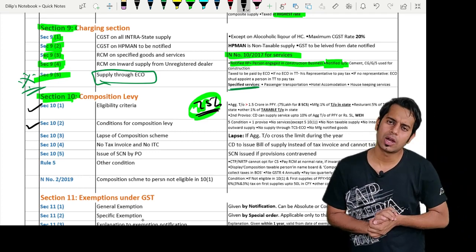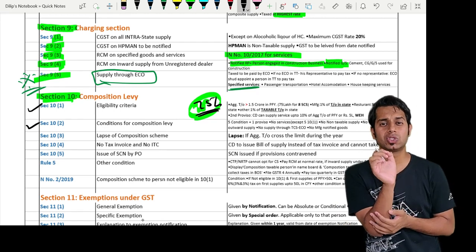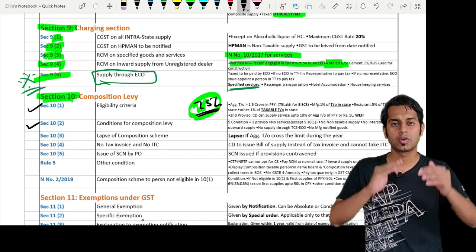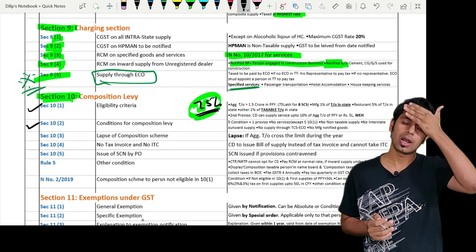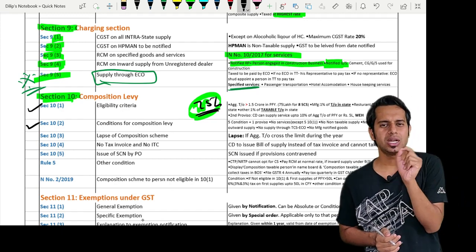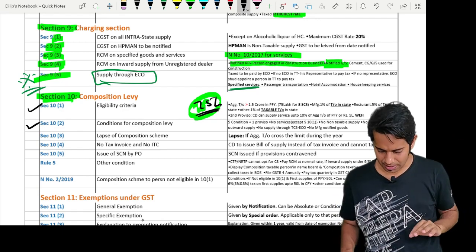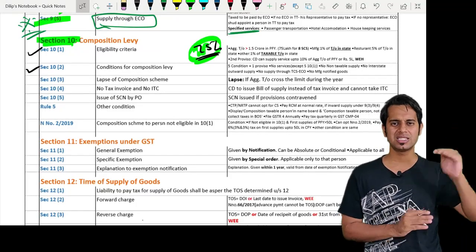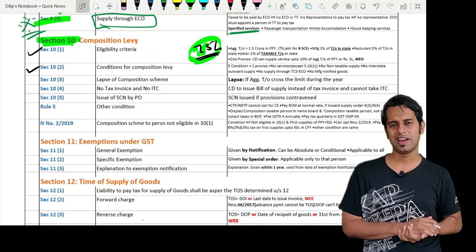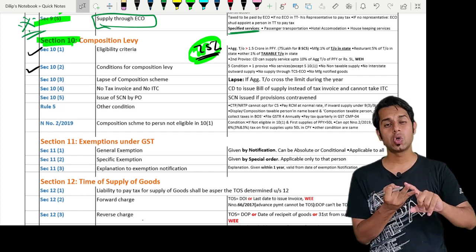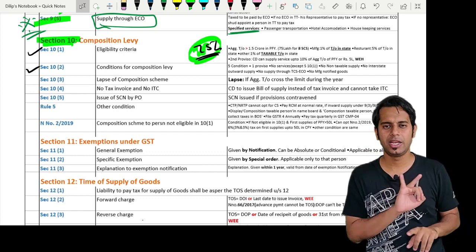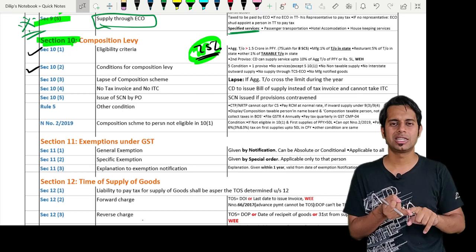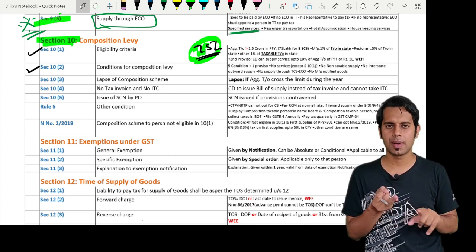Then there is section 10 subsection 2. Section 10 subsection 2 talks about conditions for a composition dealer. What are the conditions, sir? A composition dealer should not supply services except the services mentioned under section 10 subsection 1, that is restaurant services, within that limit of 10% or 5 lakh rupees, whichever is higher. Then he should not make non-taxable supply, such as alcoholic liquor for human consumption, etc.